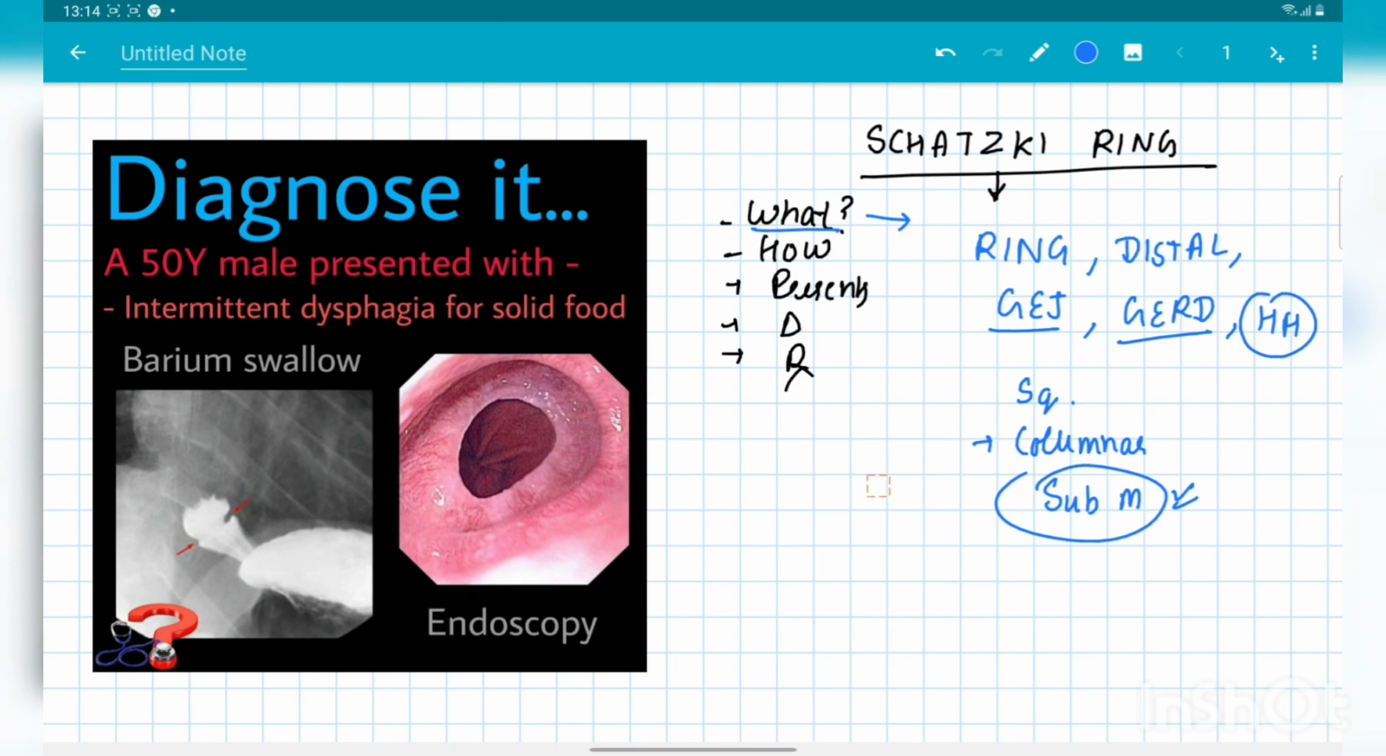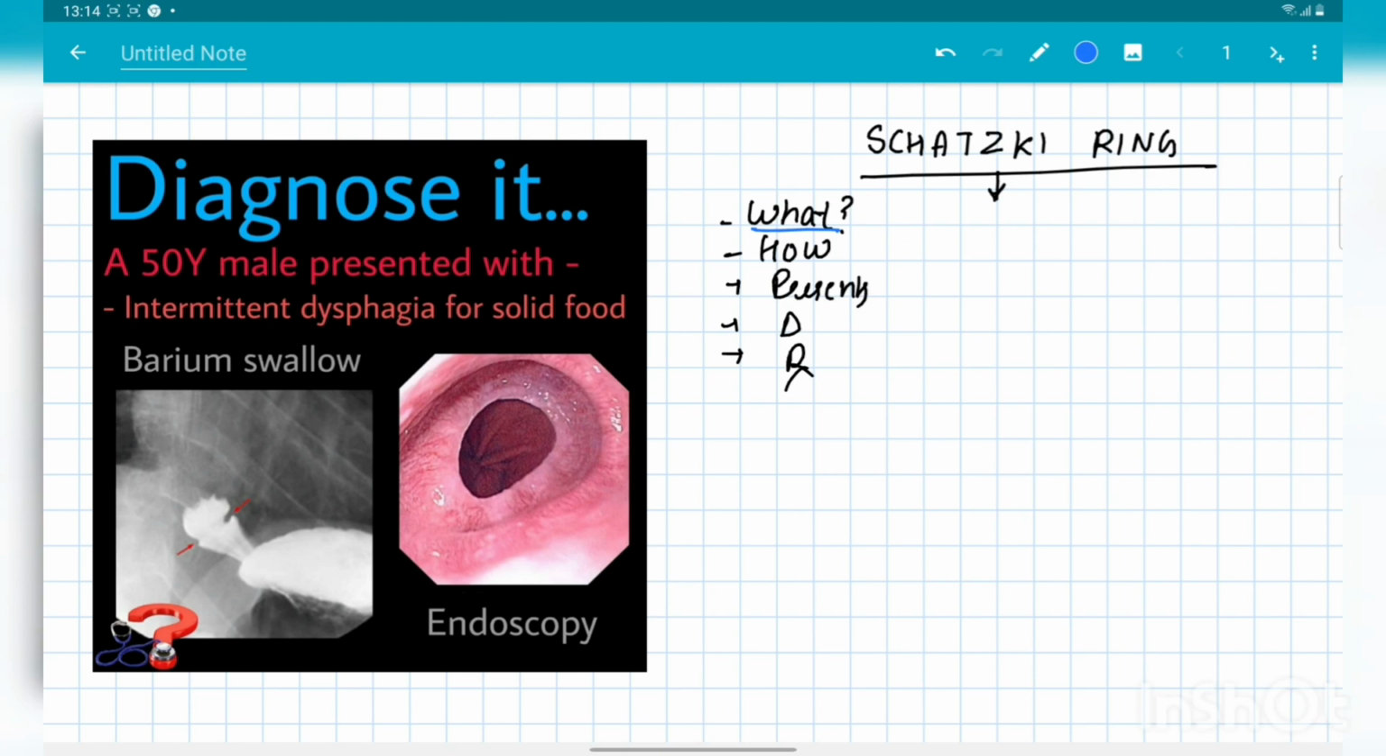Now let's come to the next thing, how this Schatzki's ring forms. There are various theories that try to explain the formation of Schatzki's ring, and the best theory is that this is basically the response of the body to prevent the esophagus from the reflux occurring from the stomach. So this is the esophagus, and from the gastroesophageal junction the reflux is coming.